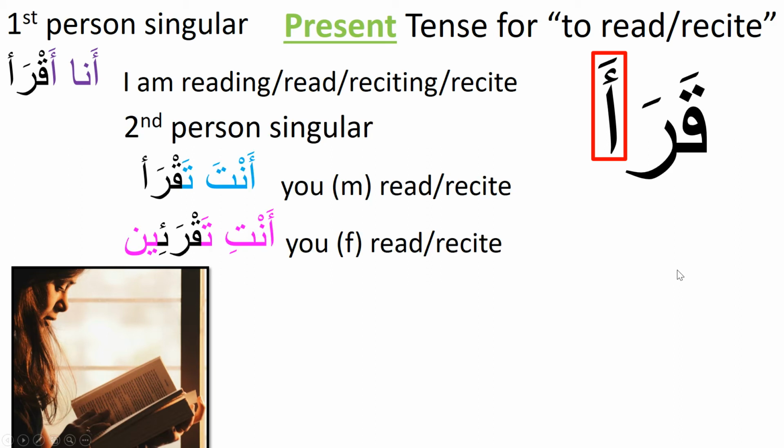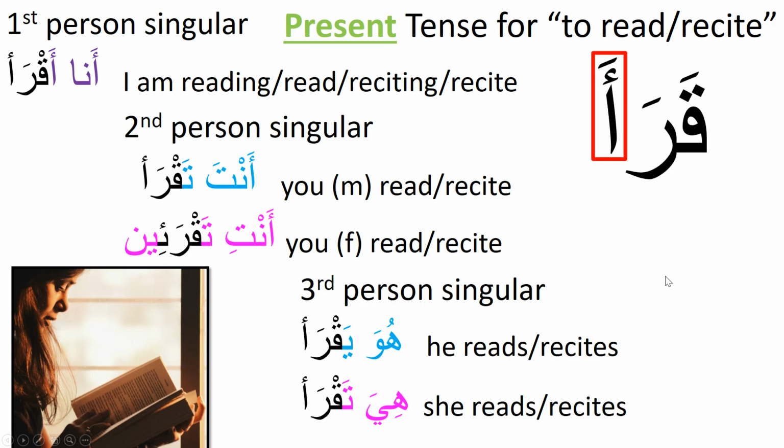Here's your next verb conjugation. You'll notice instead of having our hamza with our alif seat at the beginning, as we did with to eat, now we have it at the end. So this is qara'a. This is to read or to recite. Qara'a, which has a qaf and a hamza with an alif seat. In this case, you could just say it has a hamza at the end of it. So ana aqra', I read or I recite or I am reading or I am reciting.